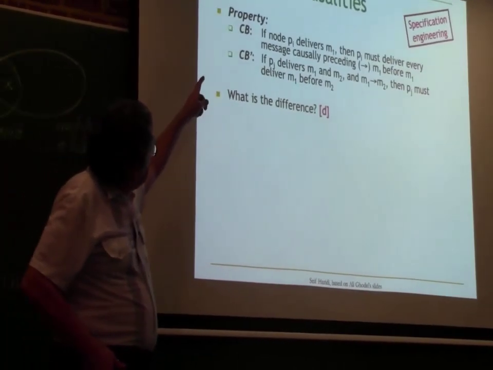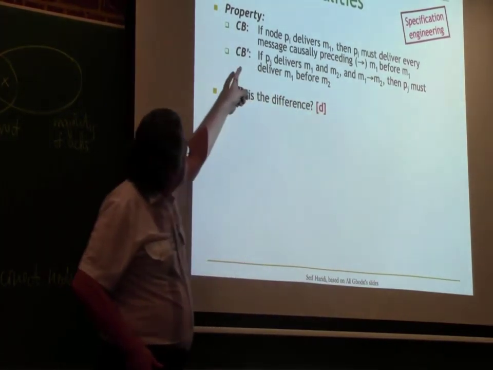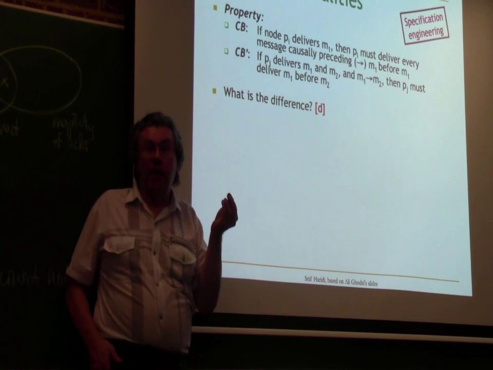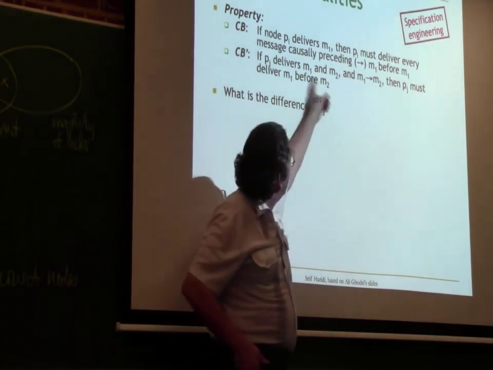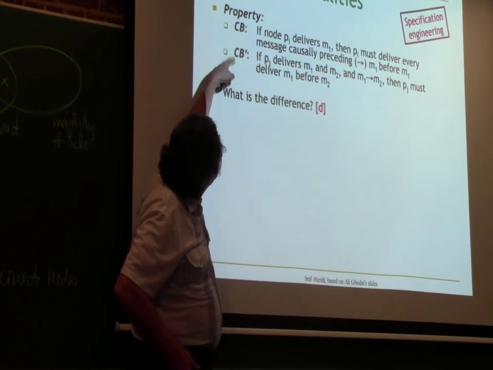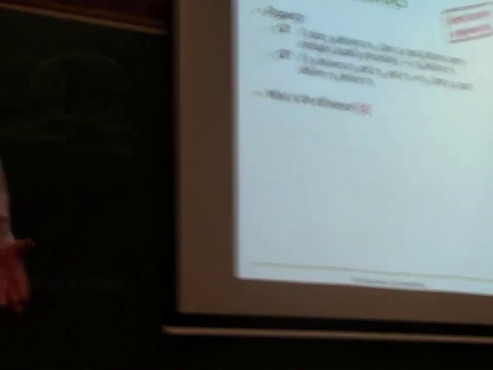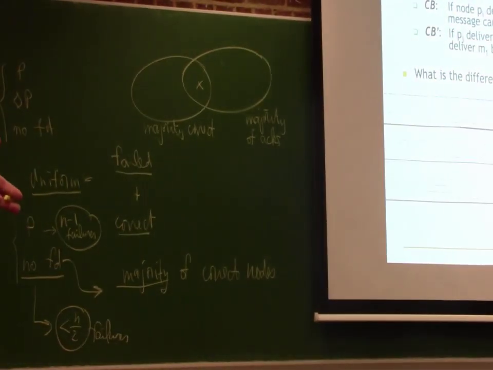Exactly. Because CB forces all of the ones before to be coming, but CB prime does not force that. But if there are messages coming that CB prime is saying something about, CB will say the same. So CB is strictly stronger than CB prime, okay?